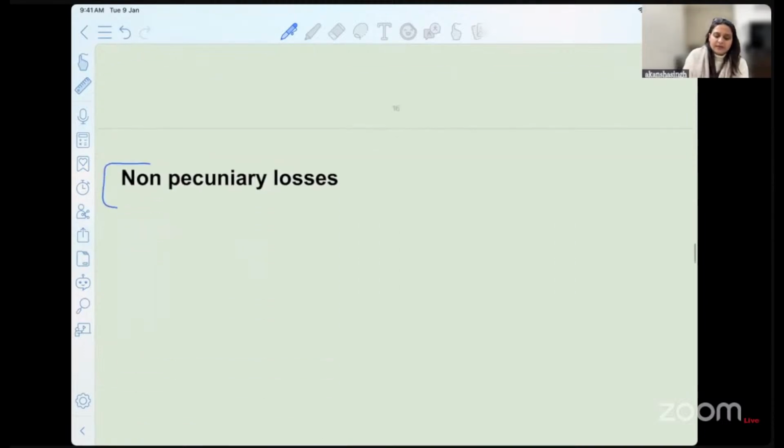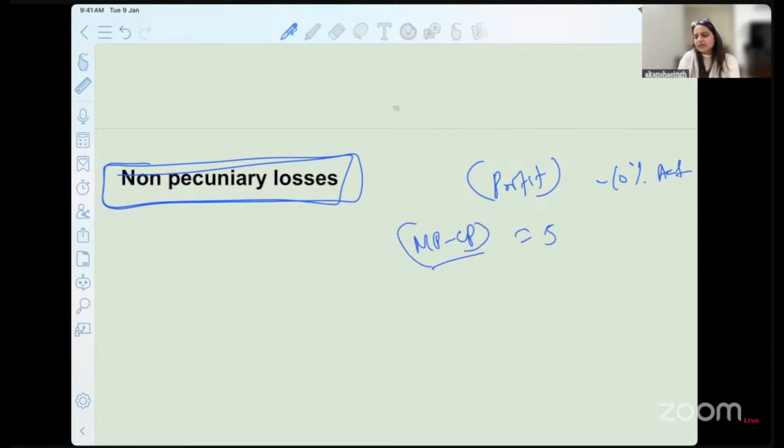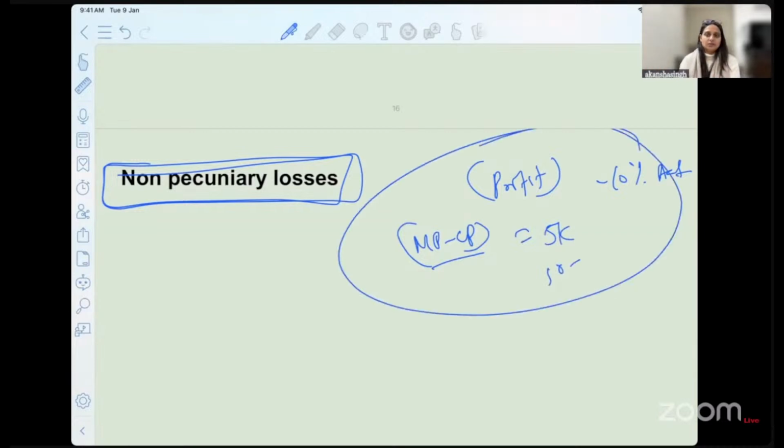Now, very briefly, we will touch on the concept of non-pecuniary losses as well. Non-pecuniary losses are what? When I talk about profit, it can be of 10 lakh of rupees or 10% of the actual profit. Or when I speak about market price minus contract price, you can find out it can be 5,000, 10,000, 5 lakh or whatever. These are all pecuniary damages.